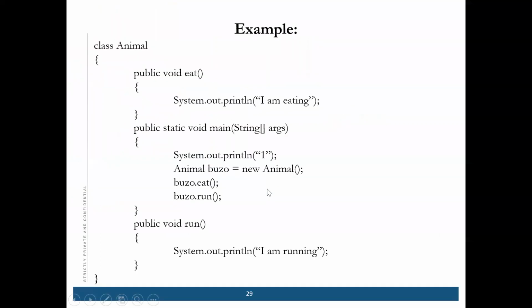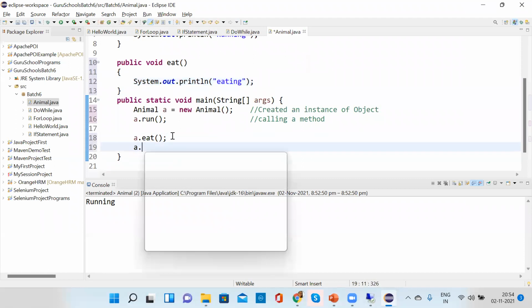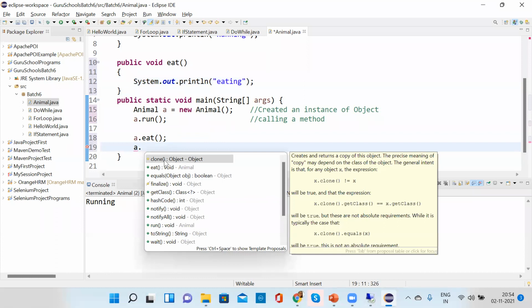When you called that method, a dot, there was a list of things available, right? You selected dot run from the list. What are the other things? There are other things, like finalize, get class, all these things which are not of much use.